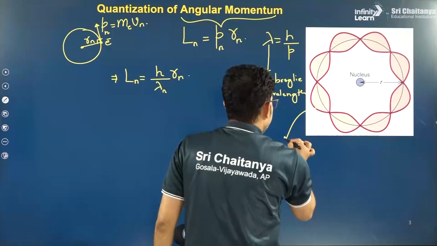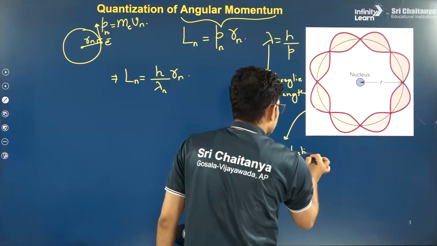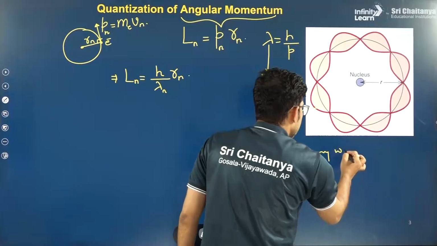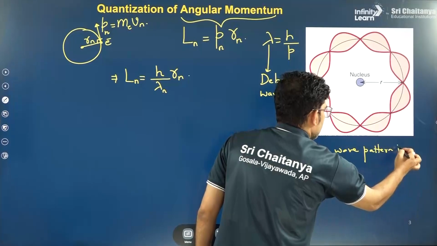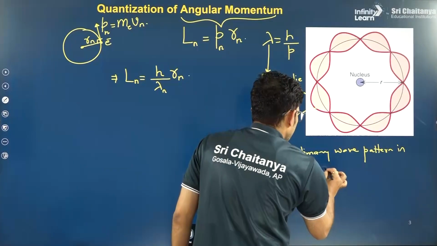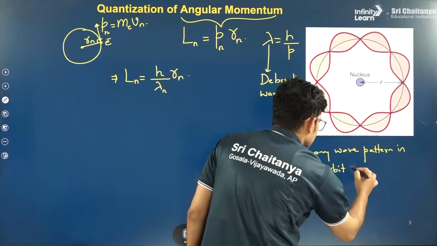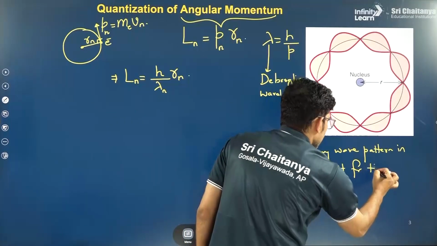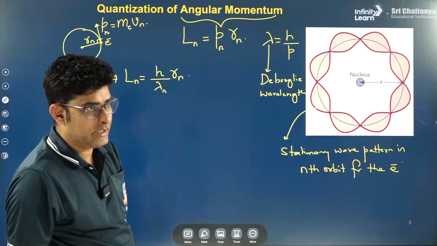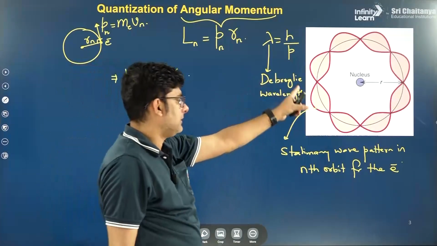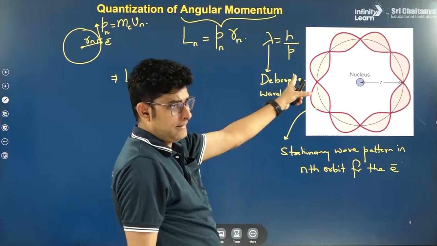So this one is the stationary wave pattern in the nth orbit for the electron. So the electron is behaving as a stationary wave, and suppose this wave has n pulses.